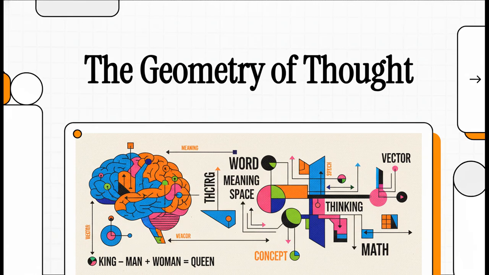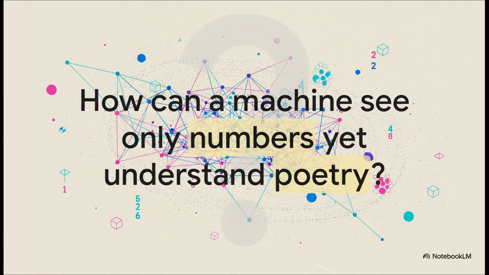Okay, let's talk about something that feels like straight up magic. How does an AI like ChatGPT actually understand language? I mean, really get it? Well, it turns out it's not magic at all. It's geometry. Yeah, you heard that right. Let's dive in.